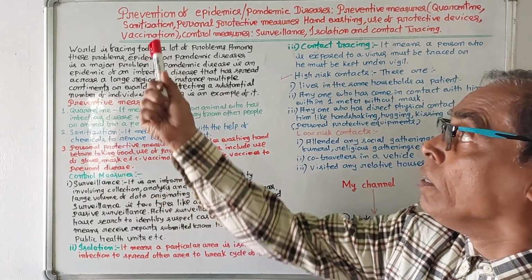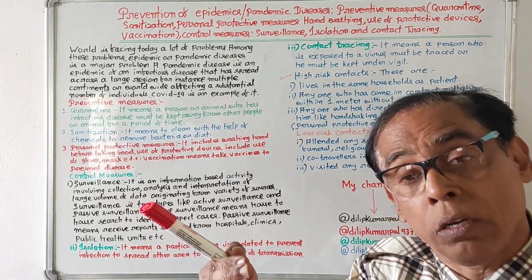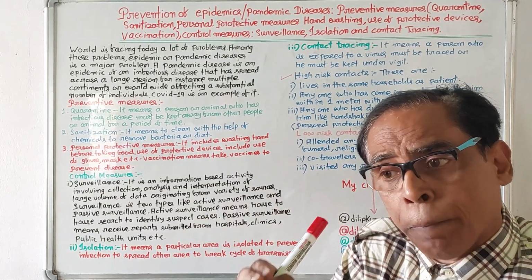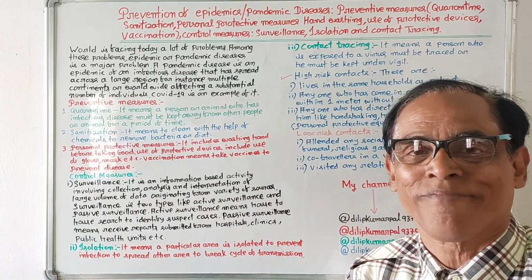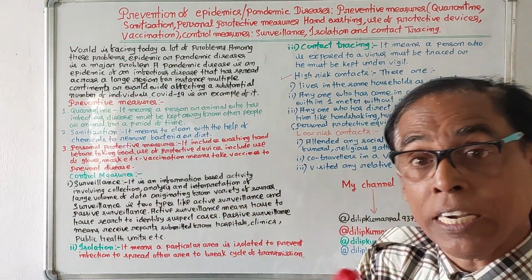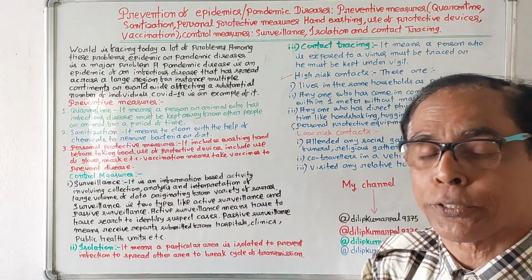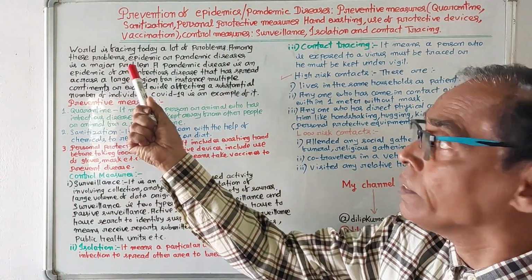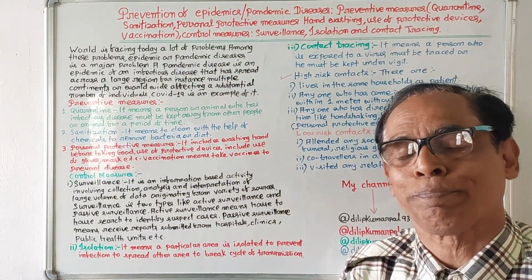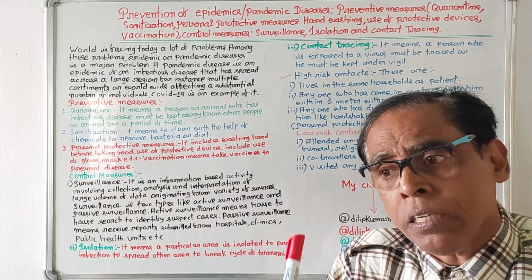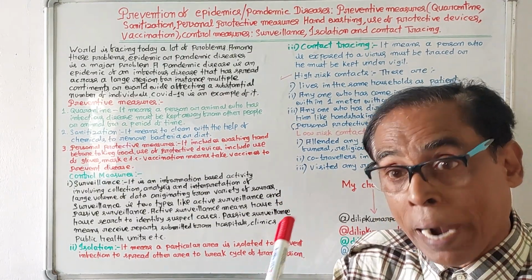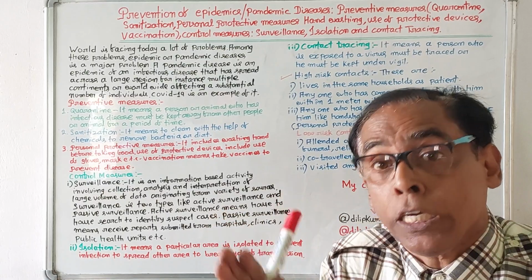Let us start. Prevention of epidemics or pandemic diseases. How epidemics and pandemic diseases will be controlled. The world is facing a lot of problems today. Among these problems, pandemic disease or epidemic is a major problem for the world.